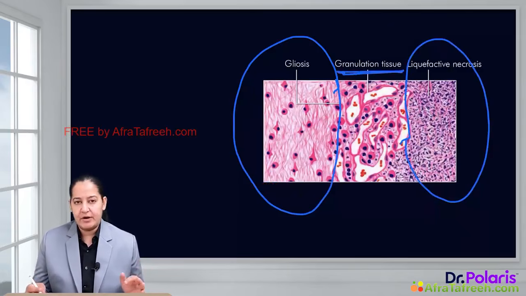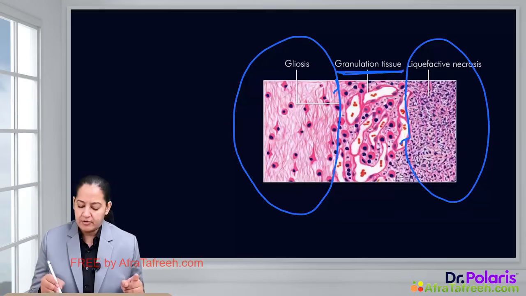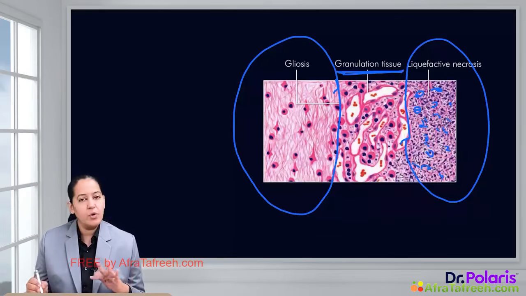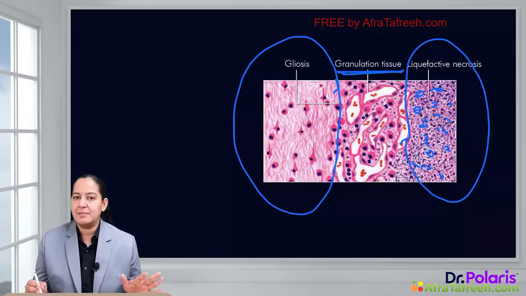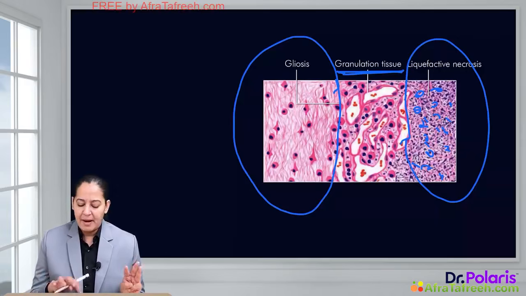So this is liquefactive necrosis. Now in contrast to coagulative necrosis, here in liquefactive necrosis, you can see the liquefactive debris are there. So no outline is maintained, no architecture is maintained, neither cytoplasmic detail nor cellular detail. So in liquefactive necrosis, all three details are lost. So that is the microscopy.